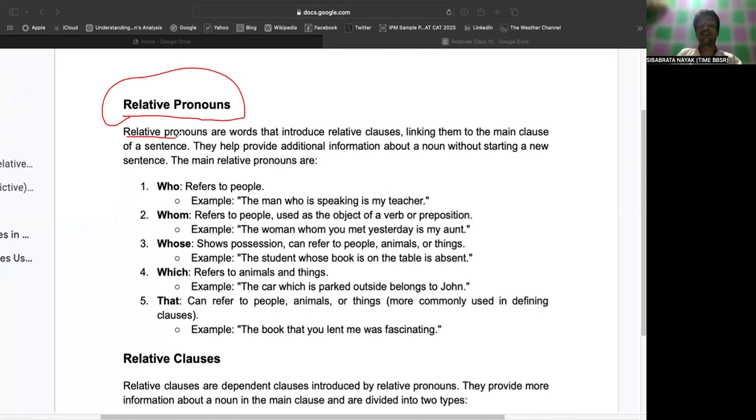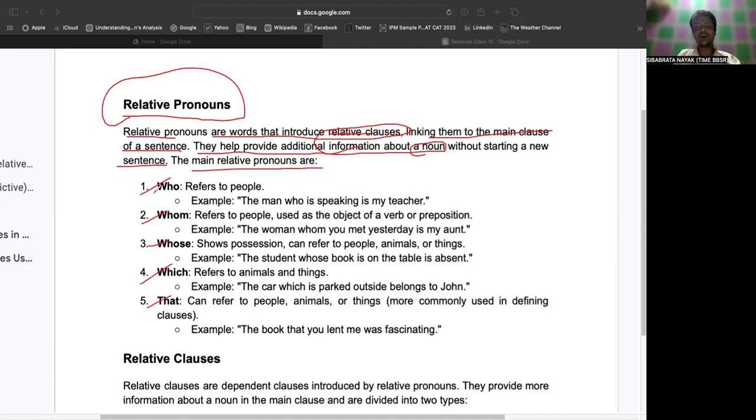Relatives are nothing but referring to the relative pronouns, that are the words that introduce relative clauses, right? Which are also known as the relative clauses, linking them to the main clause of a sentence. So they generally help provide additional information about a noun without starting a new sentence. The main relative pronouns are what? You can talk about who, whom, whose, which, and that.